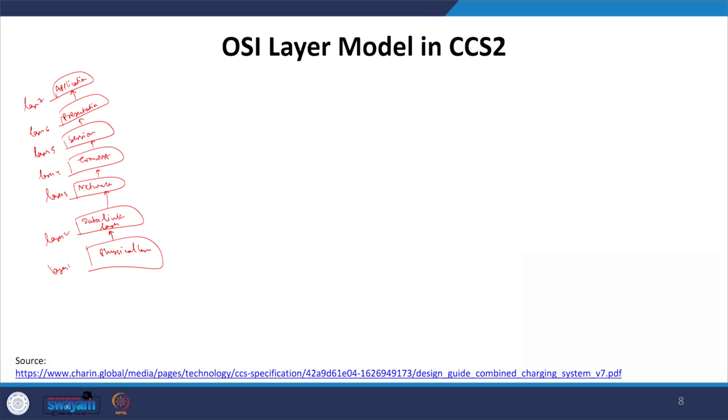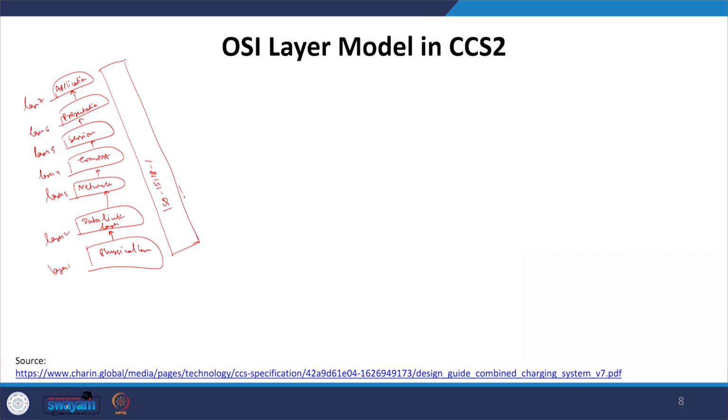Since we said that it consists of several protocols, all these things will be defined in the ISO 15118-1 and ISO 15118-2 standards. All these things will be the technical description of the protocols, different requirements of different layers, and general information, all of which will be incorporated in ISO 15118. So ISO 15118-1 consists of general information and different general requirements, and then the physical and the data link layer.